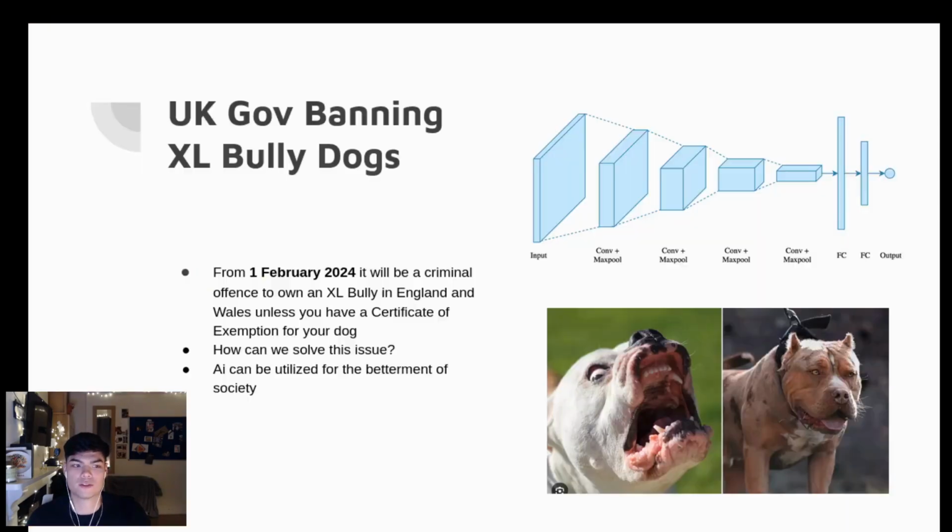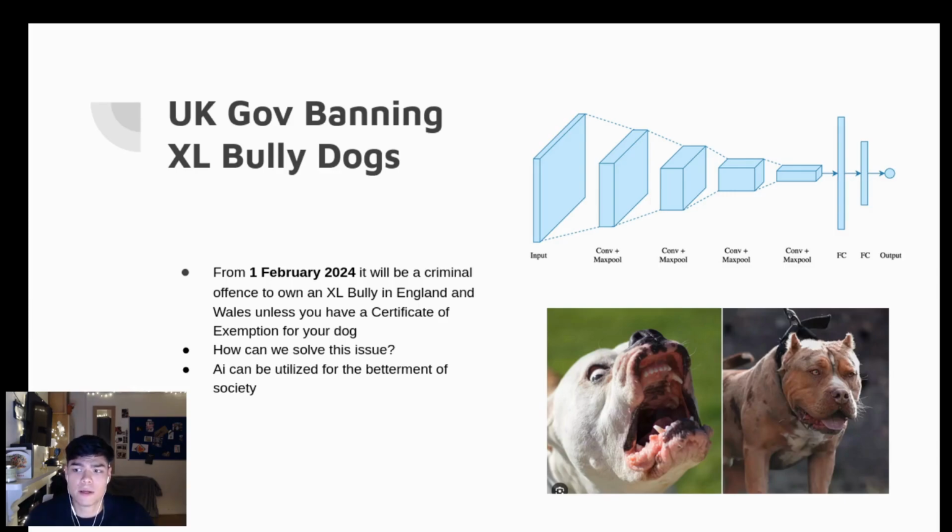So, for a bit of an introduction, the research question proposed, in light of what's happened recently, is the impact of deep machine learning to effectively differentiate between different dog breeds, considering the UK government's recent expansion of the UK dogs ban list. The significance of this research question lies with its ability to assess the influence of advanced machine learning models on diverse facets of human society.